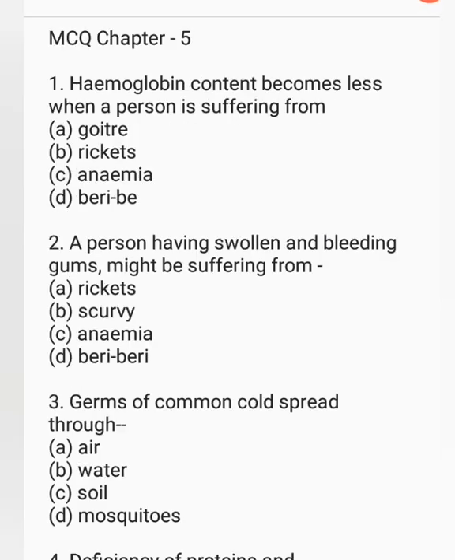Next question, that is MCQ chapter 5. Hemoglobin content becomes less when a person is suffering from goiter, rickets, anemia, beriberi. The correct option is anemia.